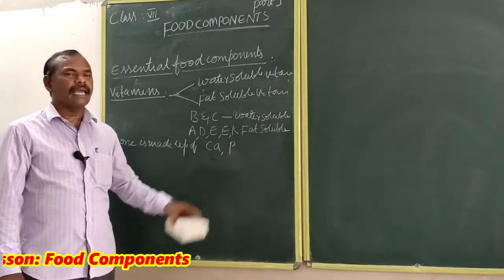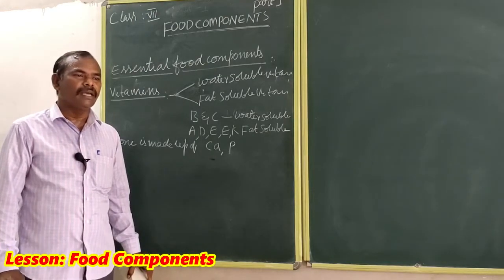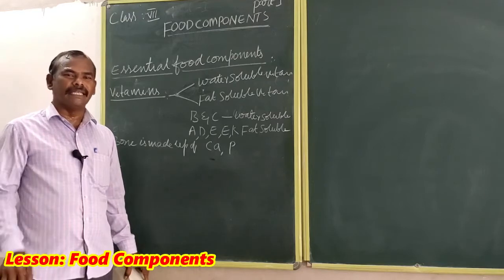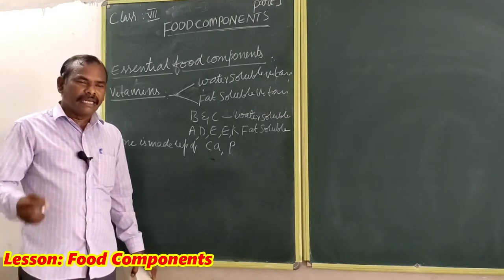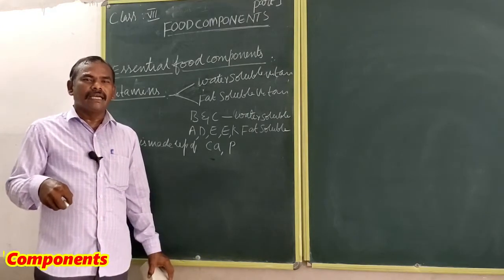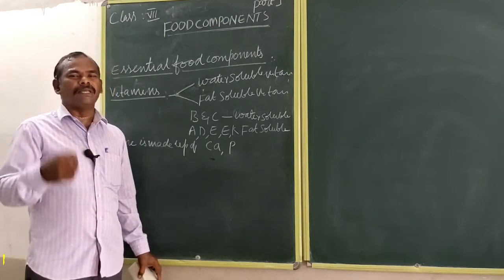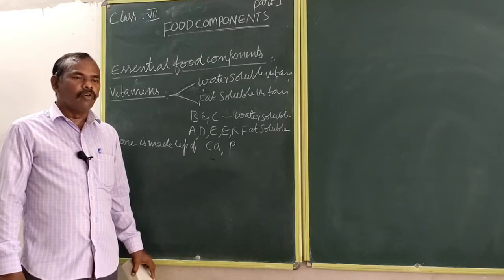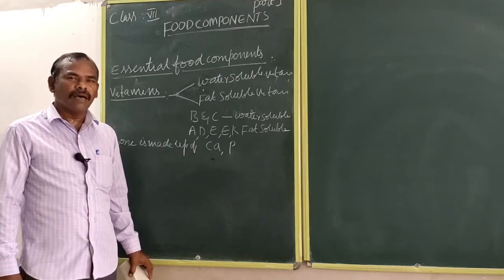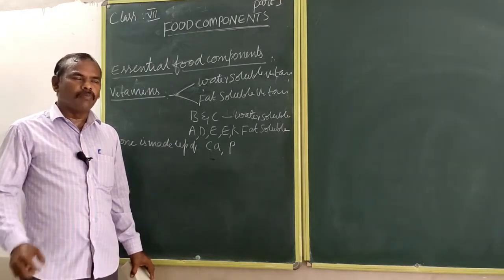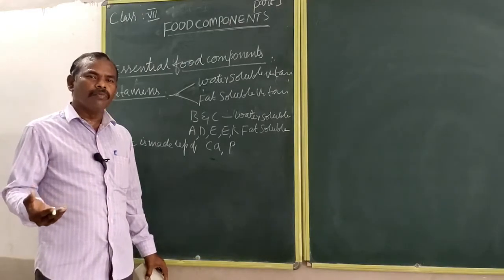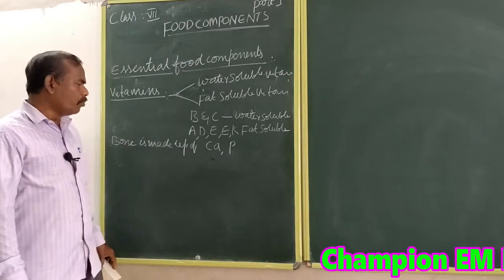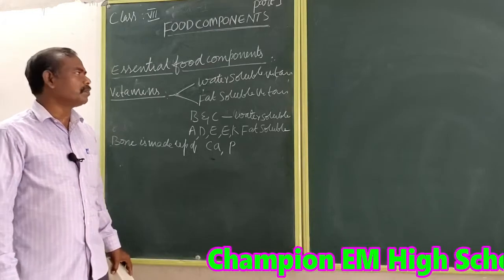Deficiency of calcium and phosphorus decreases bone density. Bone marrow inside the bone produces red blood cells. So that is the main thing.